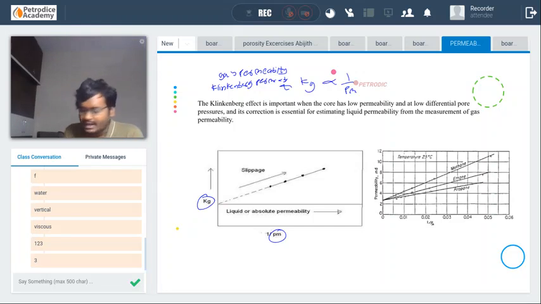When he drew a graph, he found this particular formula, this particular graph has been obtained. So first write it, guys. We will discuss it.